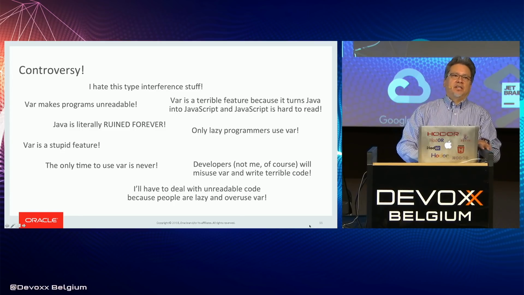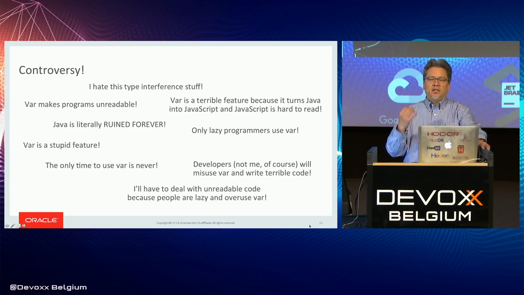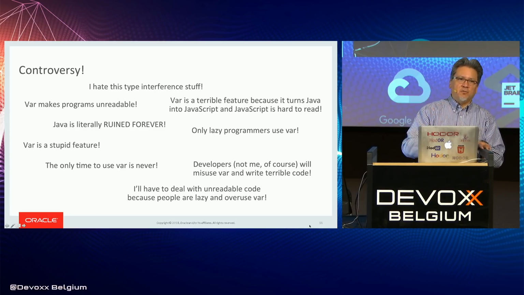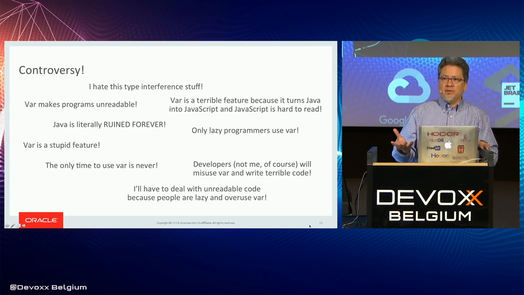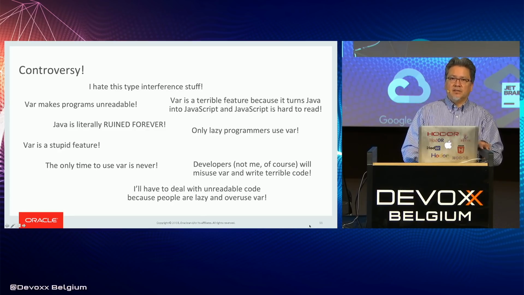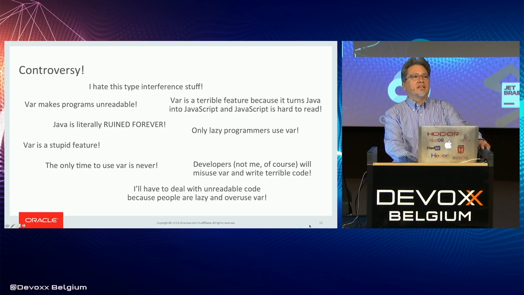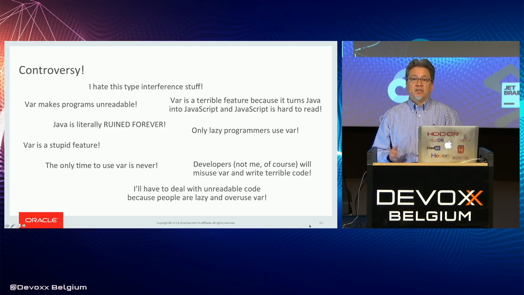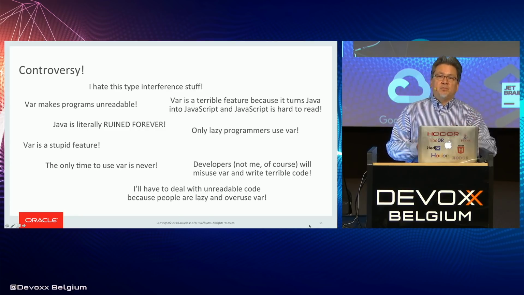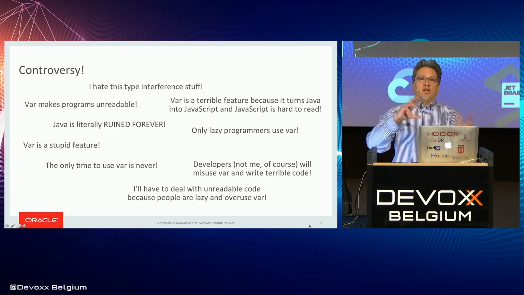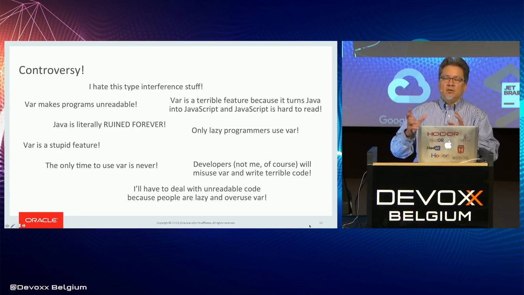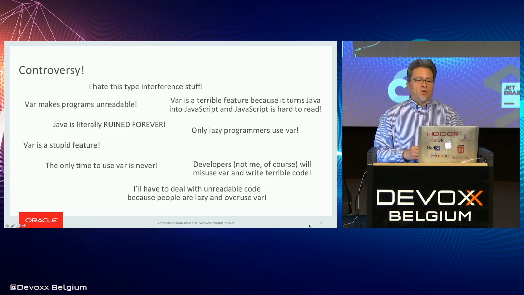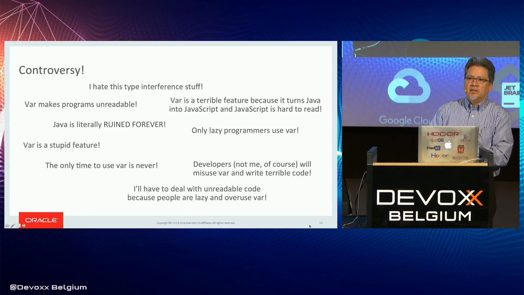After a while, you begin to see the same criticisms over and over. The point of this talk is to respond to the constructive parts of these criticisms. Part of it is, I think there are some clear misunderstandings. Like I said before, var does not change the static nature of the Java type system. So Java is not being turned into JavaScript. If you want to program in JavaScript, please program in JavaScript. But we're not fundamentally changing anything about Java. People like the static type system, and we're not changing that. So that's simply a misunderstanding.